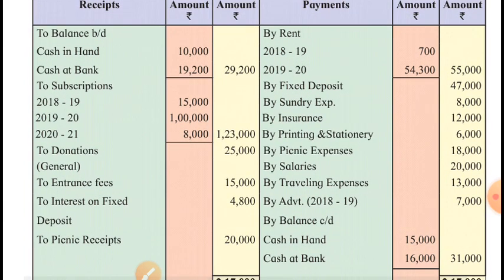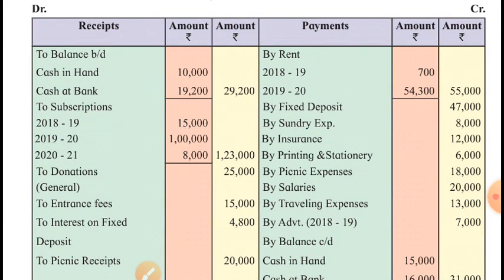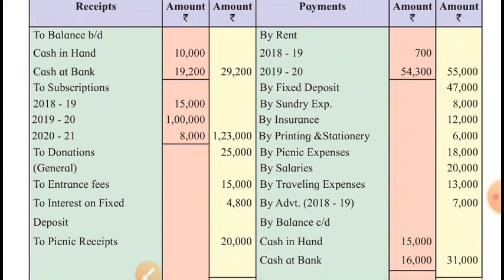On the receipt side, opening cash balance and opening bank balance is given. This is opening means on 1st April 2019. On that day, we had cash 10,000 and bank balance 19,200. And this information is not useful in the final accounts. The opening balances are totally ignored because we are on 31st March 2020. So what we can do with this information which is of 1st April 2019? So ignore the opening balances.